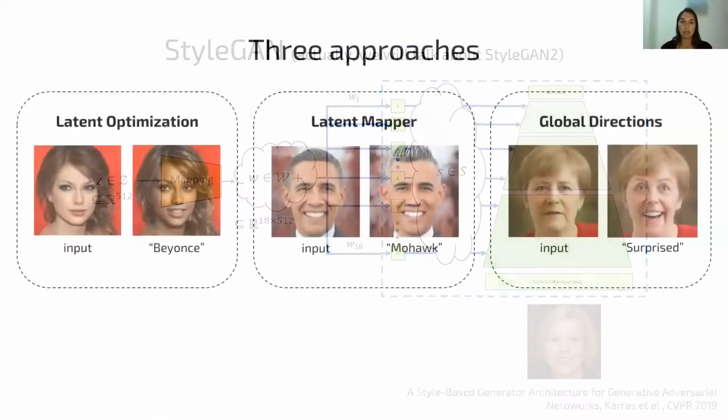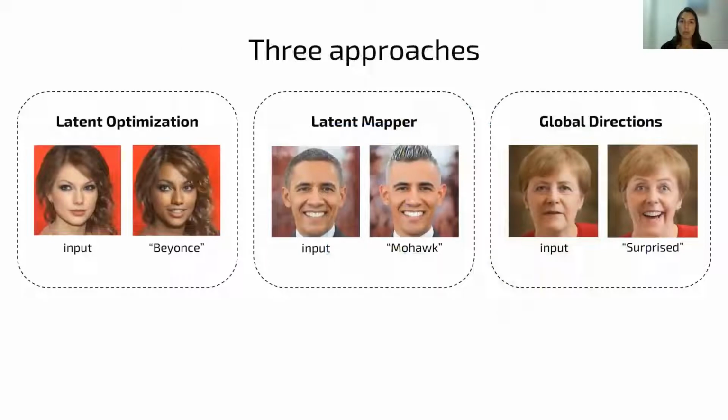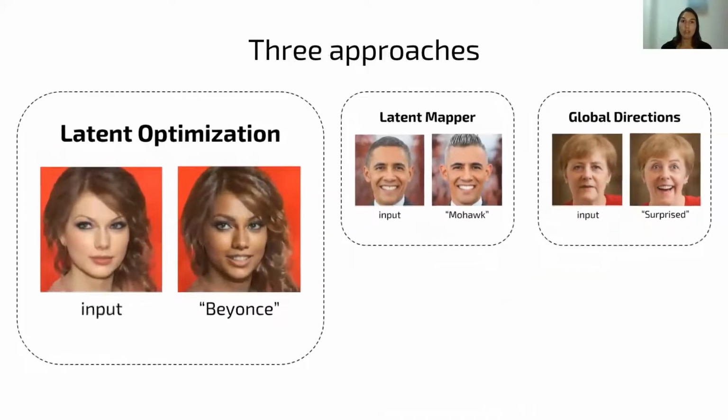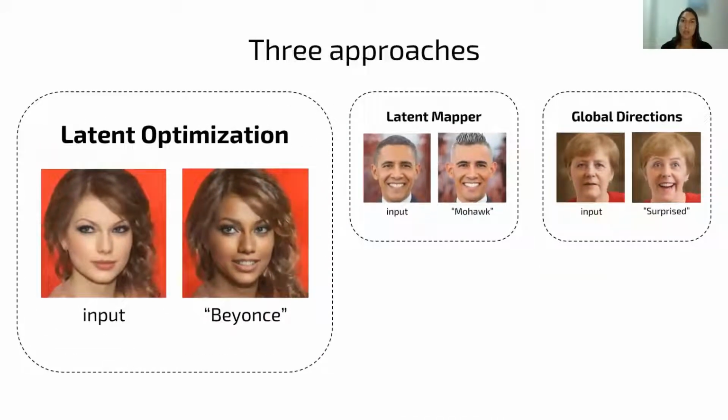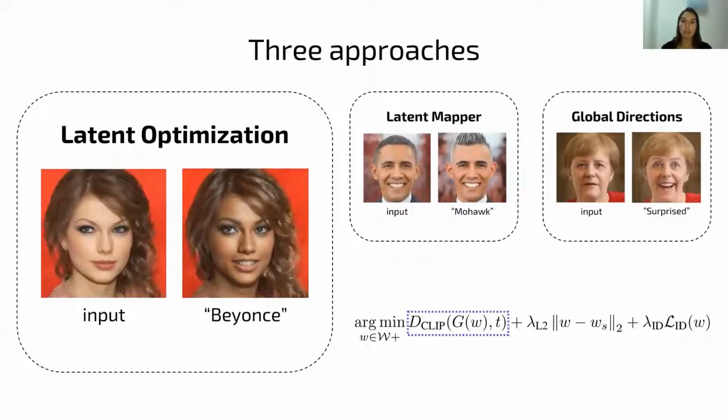We introduce three approaches for employing CLIP in the latent space navigation, and each of them has pros and cons. First, the latent optimization approach, in which we optimize the latent code so that it produces an image with high similarity to the target, but still remains close to the original one.